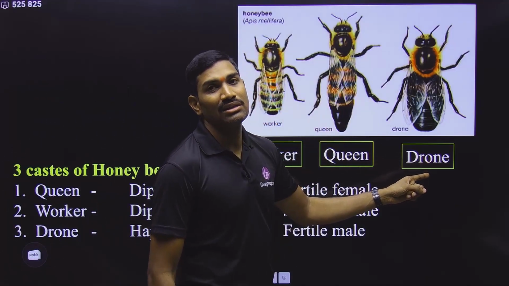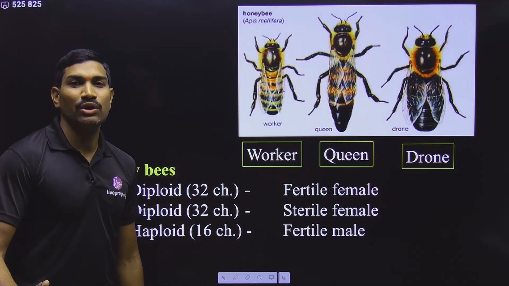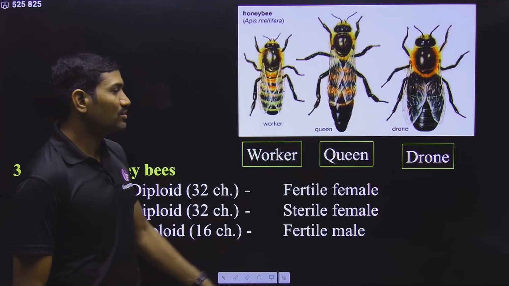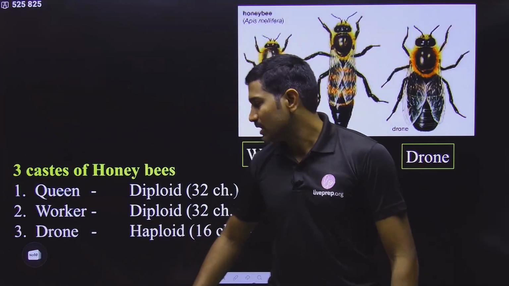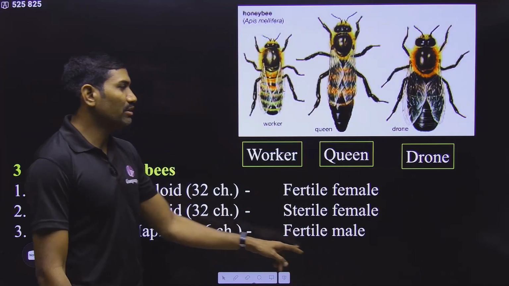Drones are fertile males, they can produce the sperm cells. Clear? And here worker bees and females are diploid, that's why they are having 32 chromosomes. Drones are haploid, so that's why they are having 16 chromosomes. This information also you need to remember.